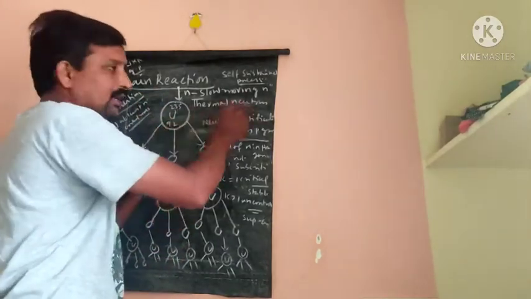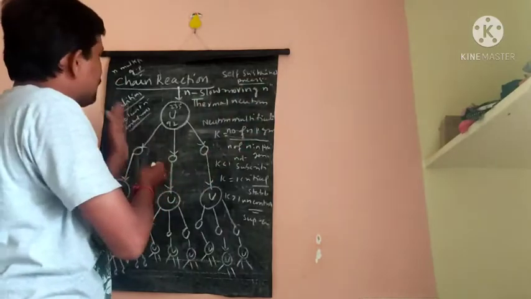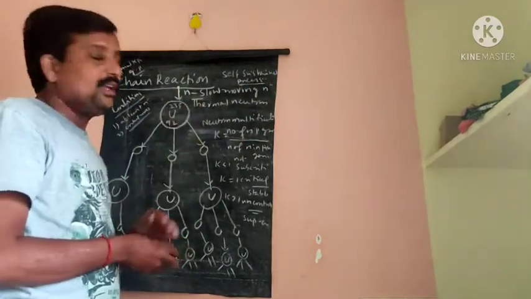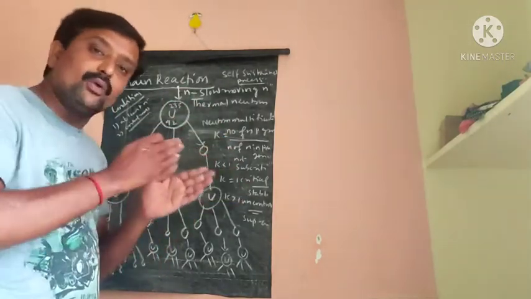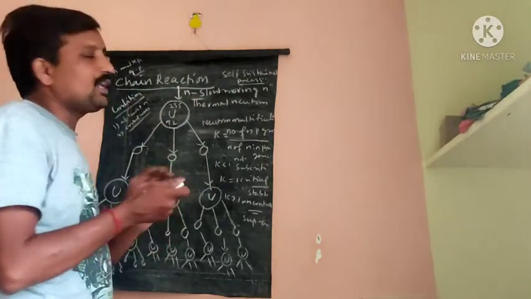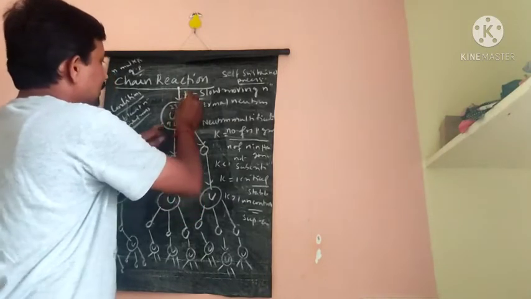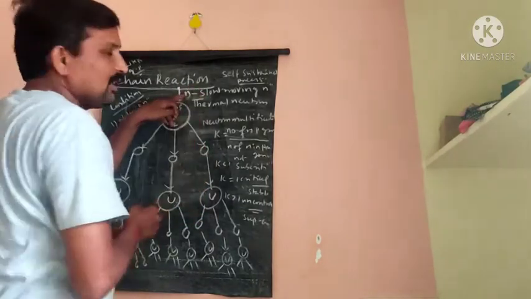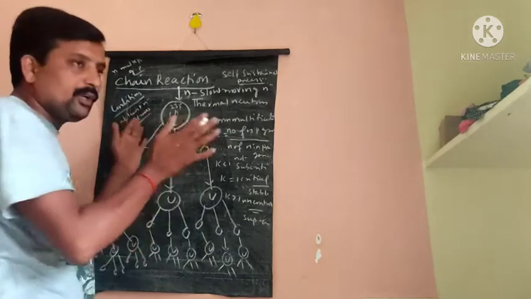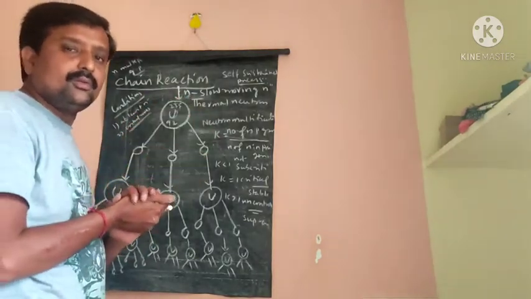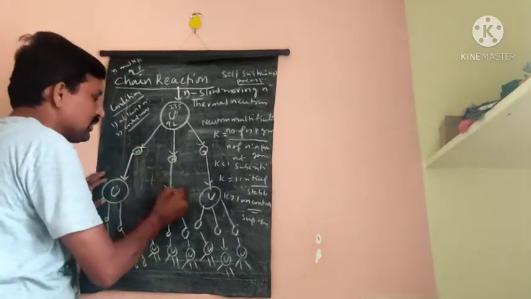Once the reaction is started, it continuously goes on. The reaction continues without supplying any neutrons from outside. Such a type of reaction is known as a chain reaction. So let us consider, you take one uranium nucleus. One uranium nucleus is bombarded with one thermal neutron. The uranium nucleus splits into 2 or more nuclei and produces 3 neutrons. And the 3 neutrons are again used in the chain reaction.